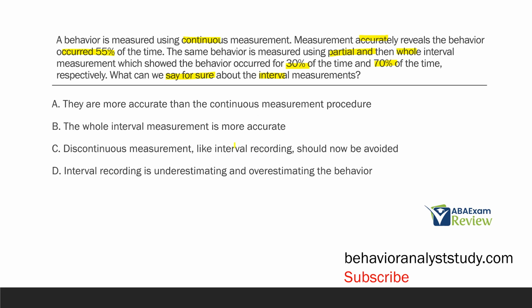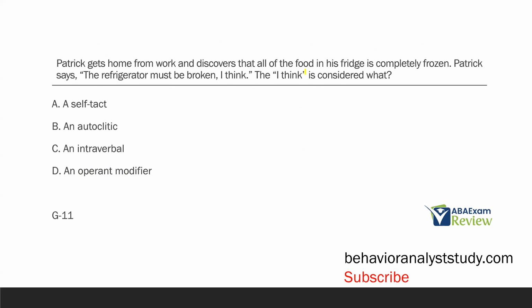And so with D, interval recording is underestimating and overestimating the behavior. That's what we're getting. With our partial, we said it happened 30% of the time. So we're underestimating that behavior. 70% of the time for whole, overestimated the behavior. So the only thing we know for sure, based on the data and information given, is that interval recording is underestimating and overestimating the behavior. And we're talking specifically about this question.